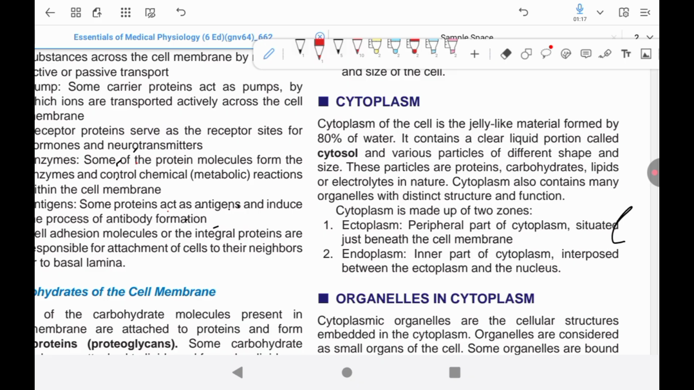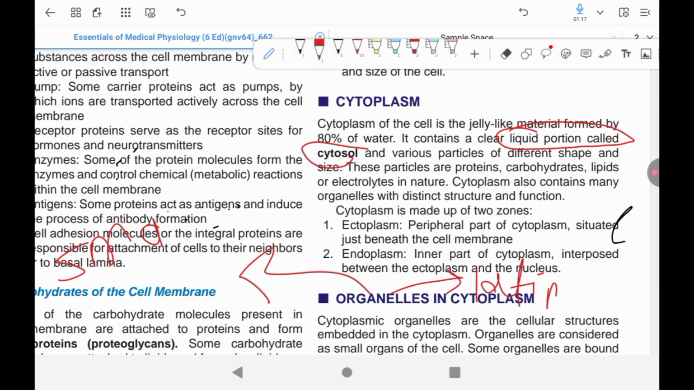There are various particles of different shapes and sizes. The particles include protein, carbohydrate, lipids, and electrolytes. Cytoplasm mainly has two zones, that is ectoplasm and endoplasm.